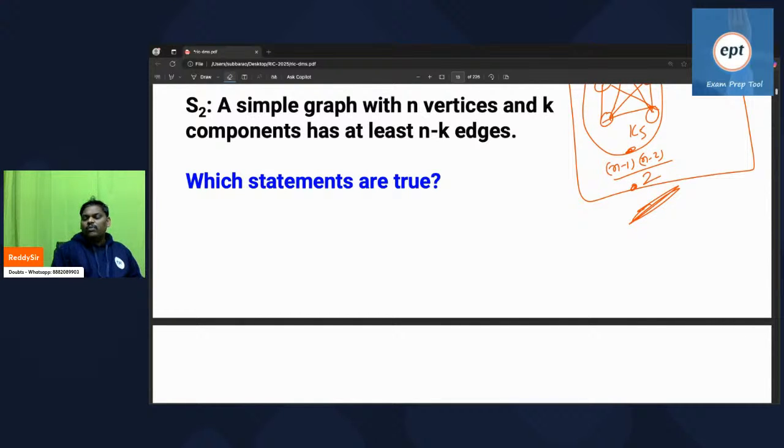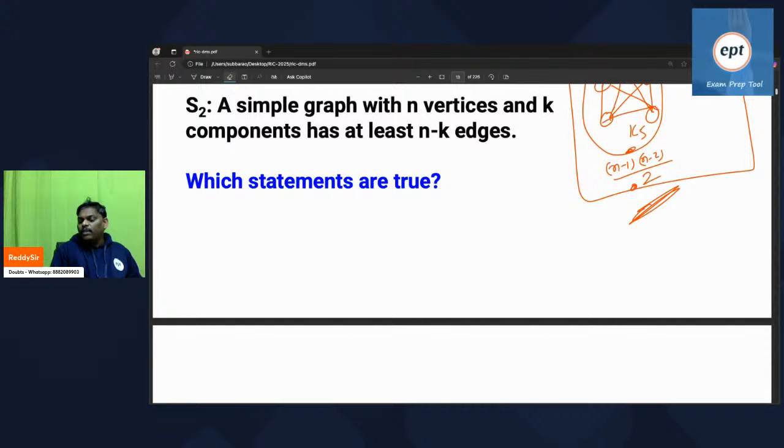Now I want one small question. In the S2 statement, is forest mentioned anywhere? No, the keyword forest is not there. But he said that k components are there.